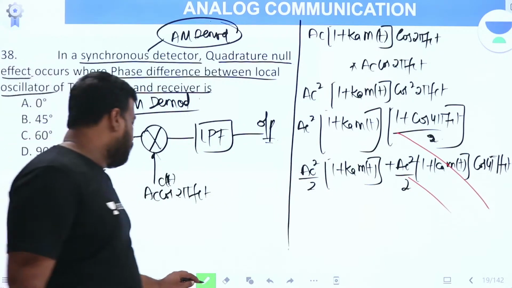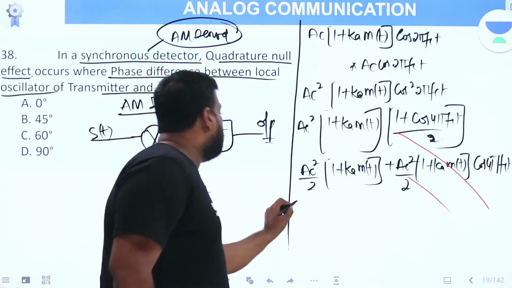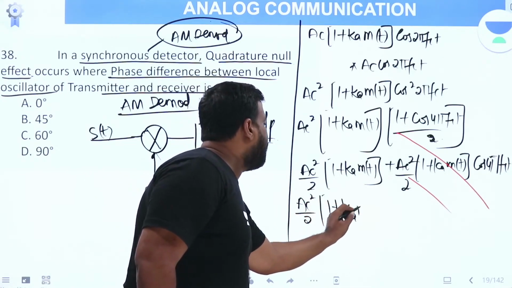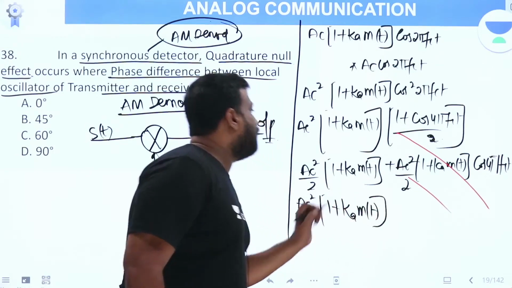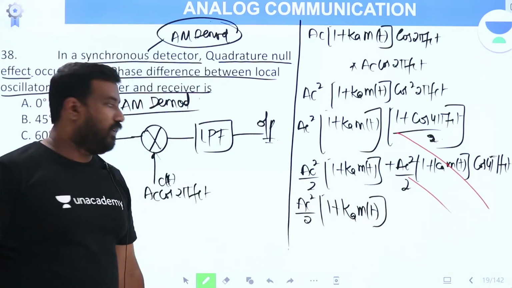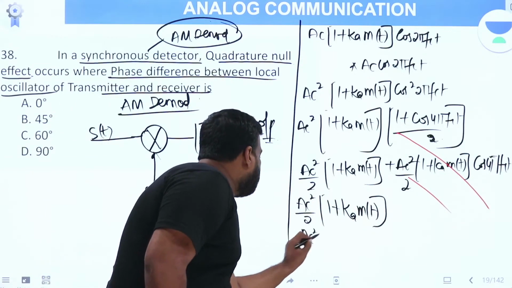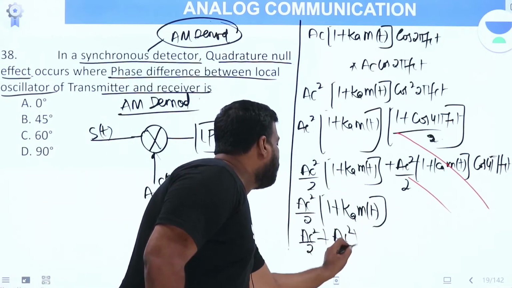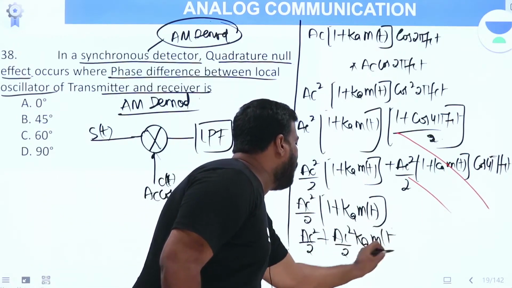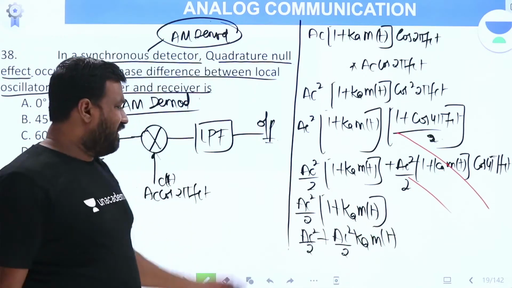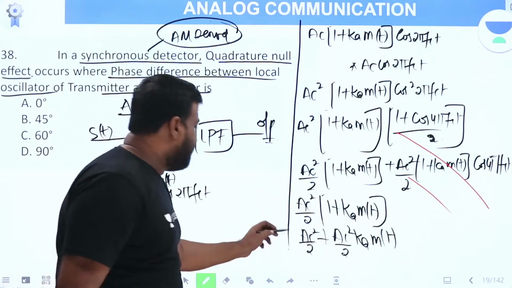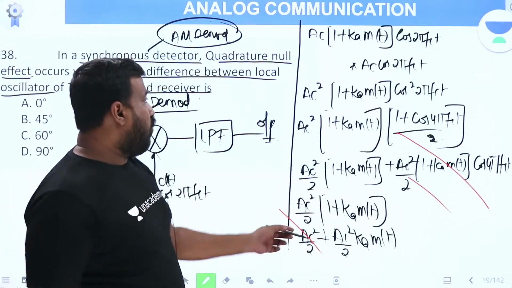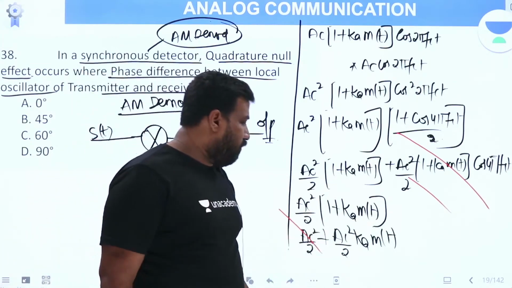Now what is left out? Ac square by 2 into 1 plus Ka m of t. This is Ac square by 2 plus Ac square by 2 into Ka into m of t. Ka is the amplitude sensitivity of the modulator. Now this is the DC component. This can be easily removed by employing a capacitor. So what is the output now? Ac square by 2 Ka into m of t.